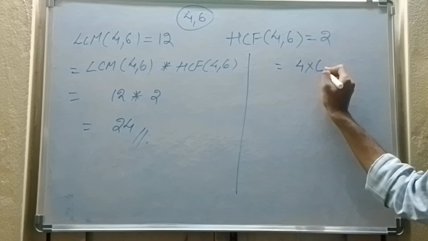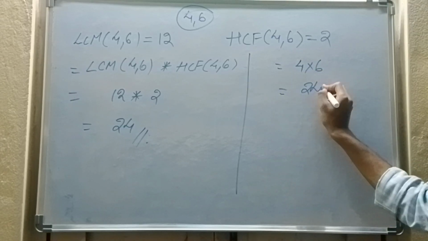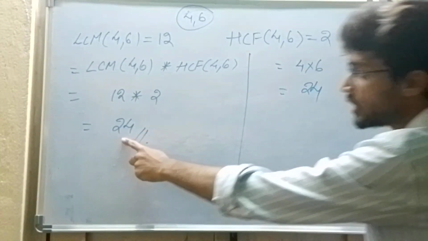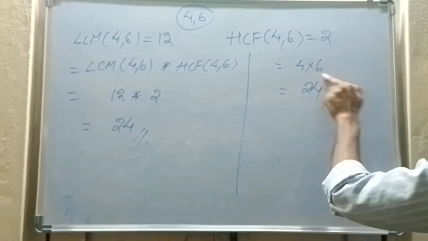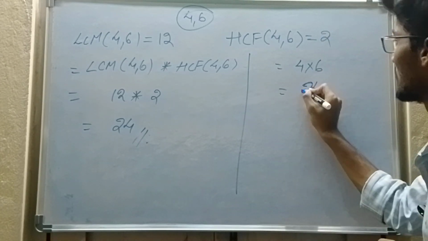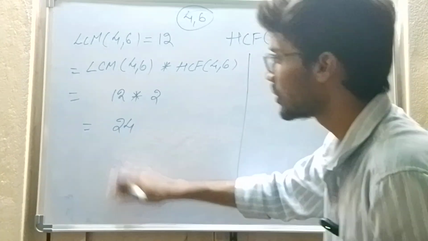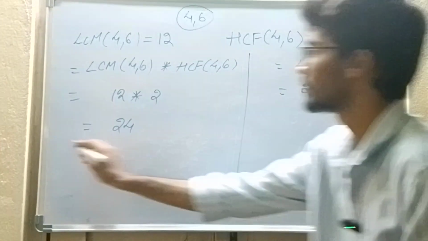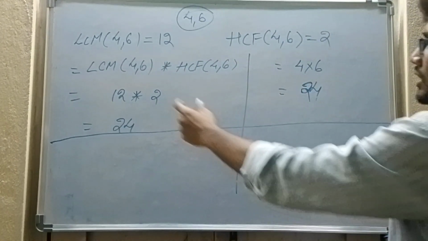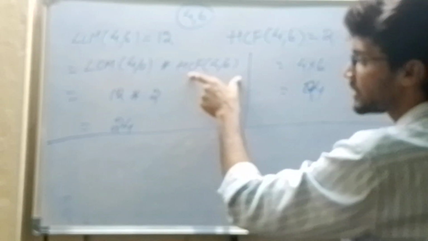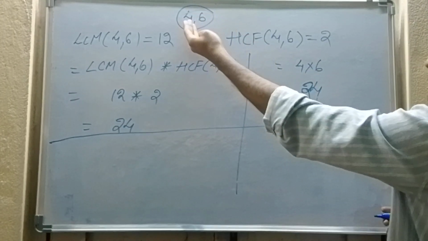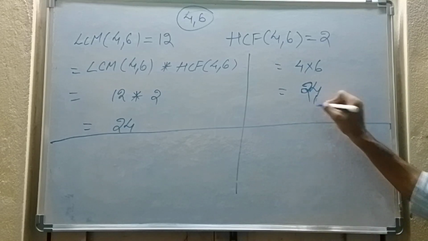4 into 6. What is the answer that I got? 24. See the magic. 24 that I got from here and 24 that I got here. Now let us check. Does it really hold the same for all other numbers also? If I multiply LCM and HCF, I get 24 as the answer. If I multiply the numbers that I had taken, then also I will get the same answer.